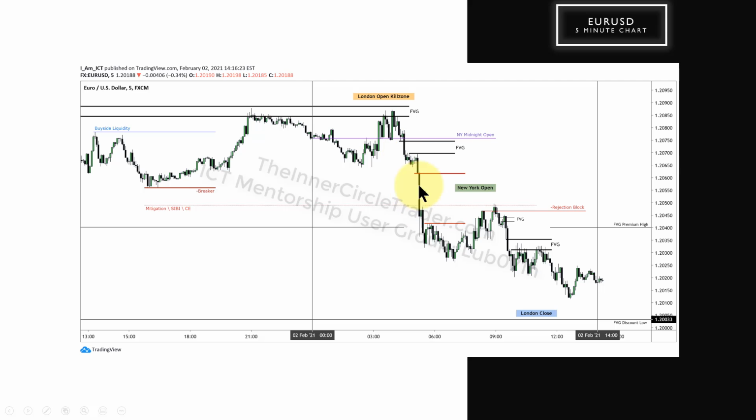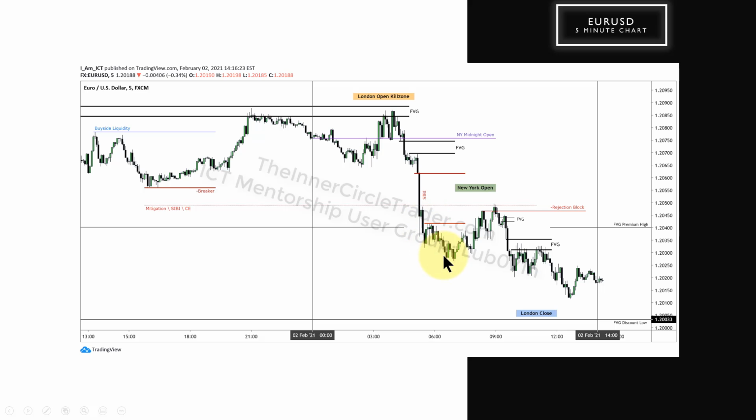It breaks lower, pausing in this area here, and then taking a deep dive into our 120.40 level, which I prompted you at the time, right in here when we were trading at that moment, on my community tab on YouTube. So this level here is that daily fair value gap on Euro, the high end of it, the premium high end. The discount low end of that same fair value gap is this level here.